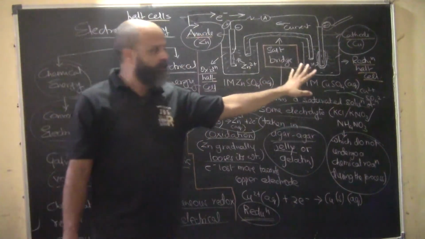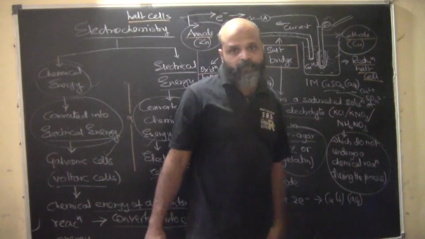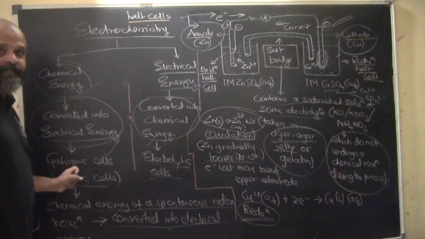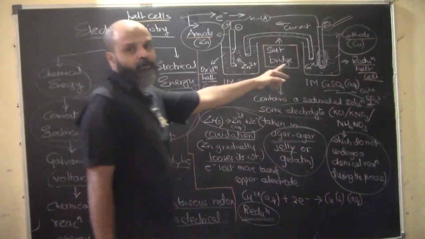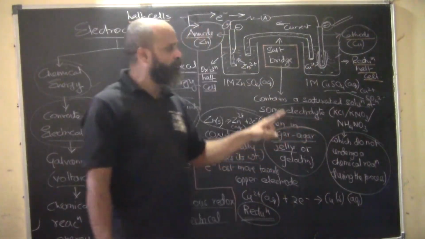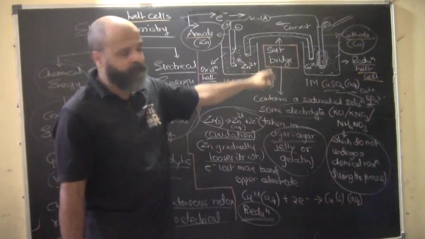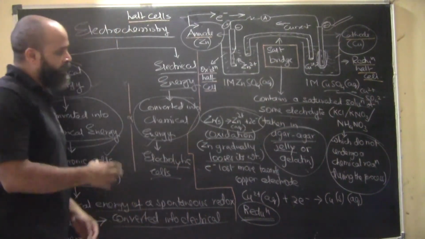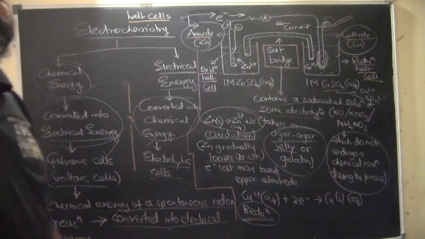This is the basic thing about the galvanic cell. We will cover more of it, especially the salt bridge part, and we'll take it from there. Okay, so you can take a snapshot of this one.